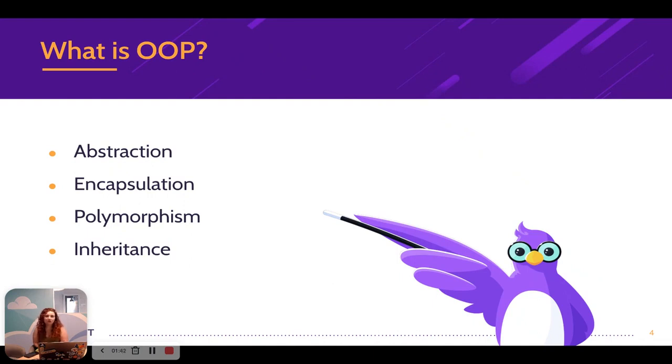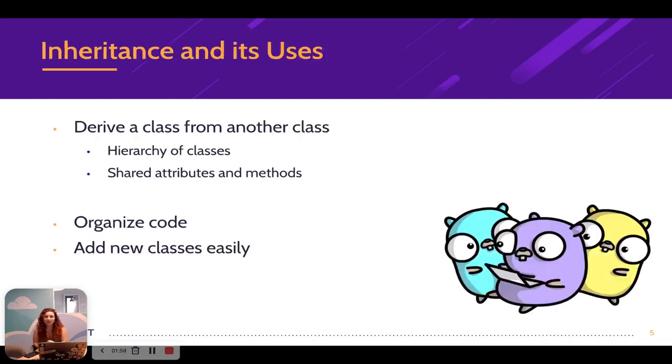Encapsulation is differentiating between things that should be publicly accessible to all, or private, or accessible to only certain objects in your code. Polymorphism is using different types through the same interface. And inheritance, since we are going to talk a little bit more about inheritance, I wanted to dive a little deeper on that principle. Inheritance is deriving a class from another class. This creates a hierarchy of classes where the child classes share attributes and methods with their parent classes. This helps organize code, reduce duplicate code, add new classes easily, and also extend existing libraries.